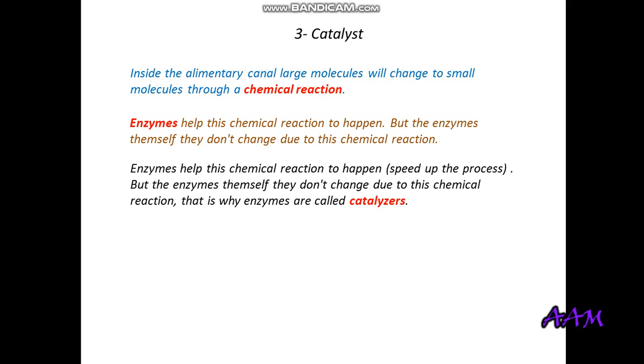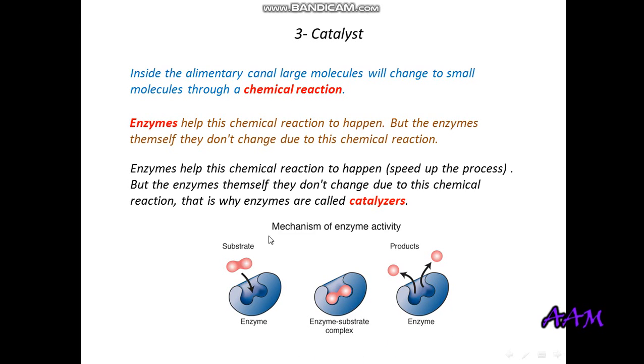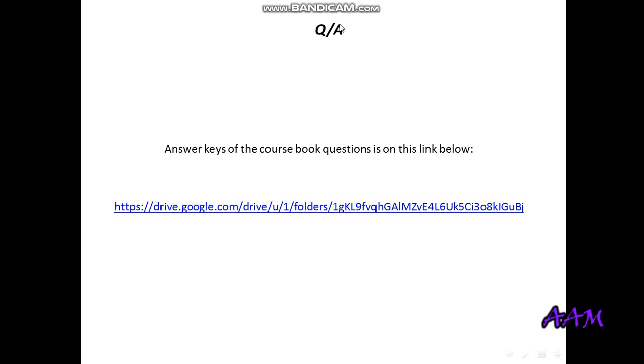Enzymes help this chemical reaction to happen to speed the process, but enzymes themselves don't change. As I told you before, you see the blue one here, it didn't change. Only the starch changed from one shape to another shape, from one type to another type. But because the enzyme didn't change, that's why we call it a catalyst. So its job is to catalyze only. It doesn't change. It only supports the process to be quicker, to be faster in digestion. Okay.